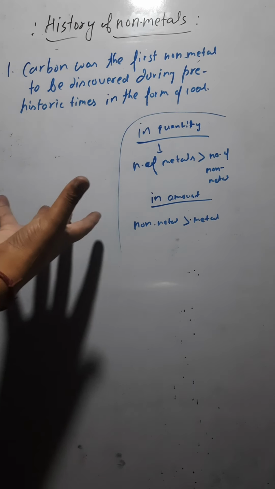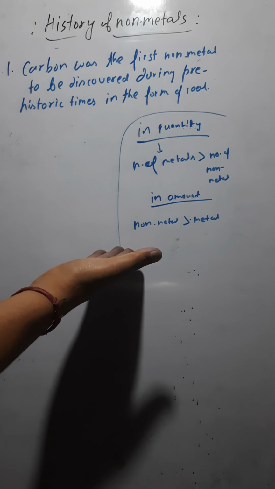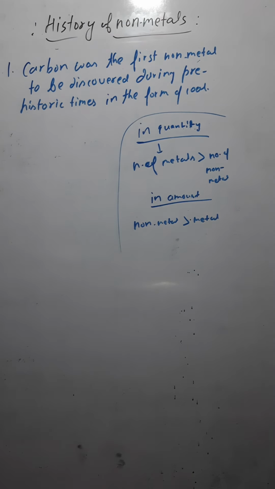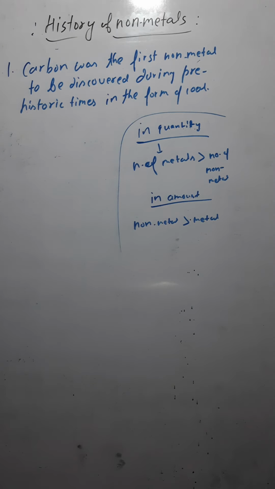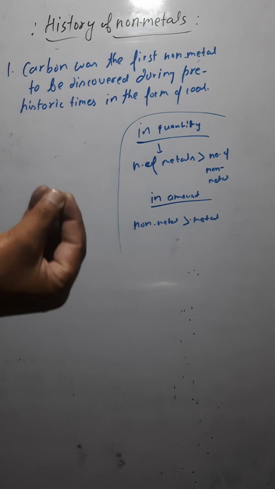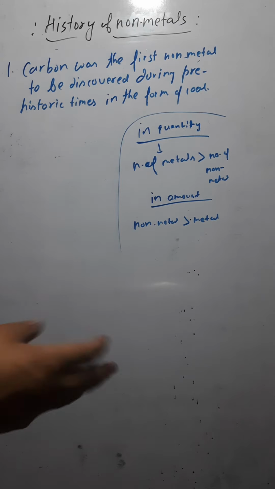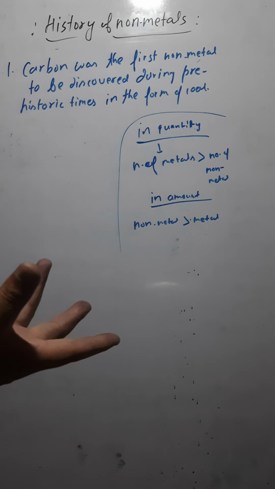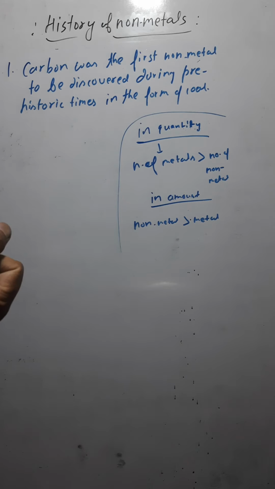If you have 500 metals, you have only 100 non-metals. But amount wise, our atmosphere is surrounded by 78% nitrogen, which is a non-metal. Similarly, oxygen and hydrogen are also non-metals, and they are available in the form of water.